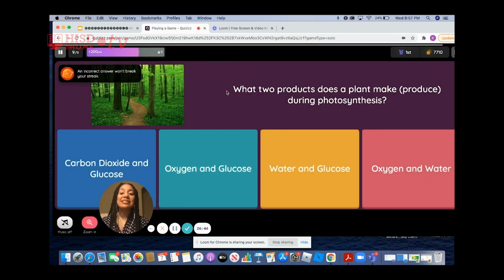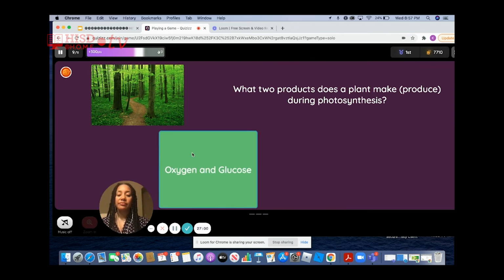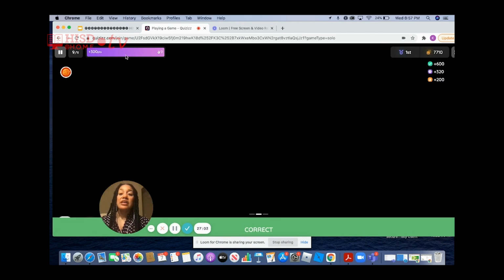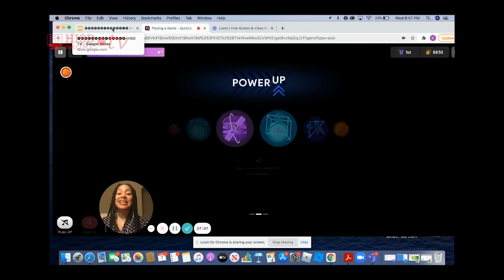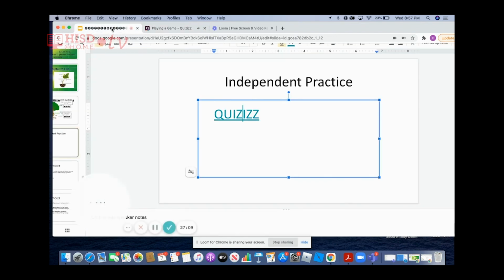What two products does a plant make during photosynthesis? Right. Photosynthesis has two products, and those two products are oxygen for us and glucose for them. So now that we only have a few minutes left in today's session, let's get into practicing for the STAAR. It's right around the corner.